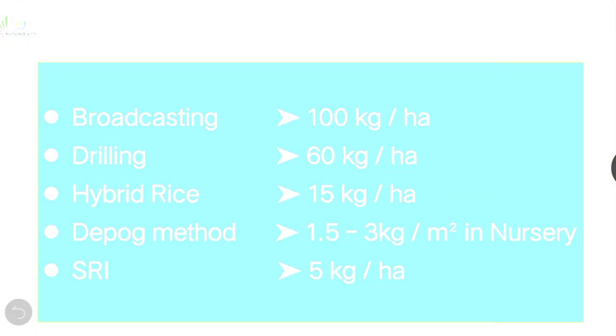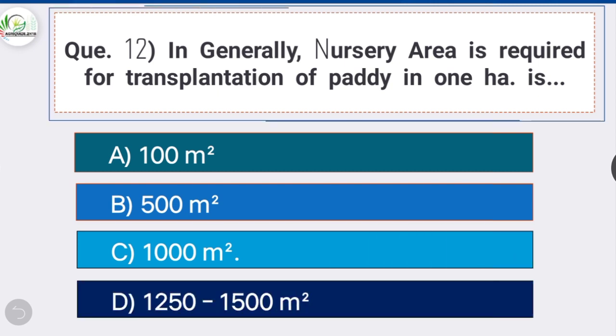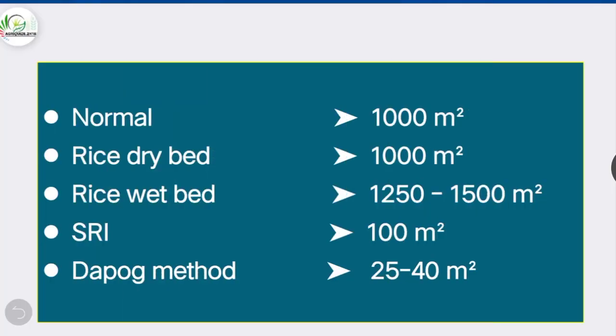Next question, question number 12. In general, nursery area required for transplanting of paddy in 1 hectare is, option C is correct, 1000 meter square. Normally, 1000 meter square nursery area is sufficient to transplant rice in 1 hectare.